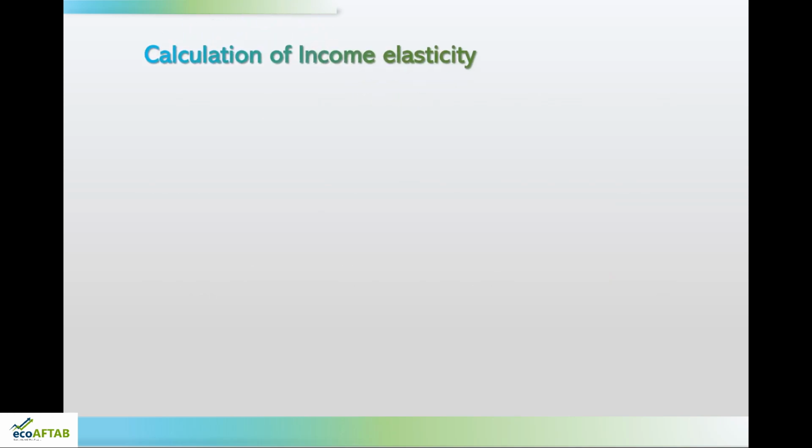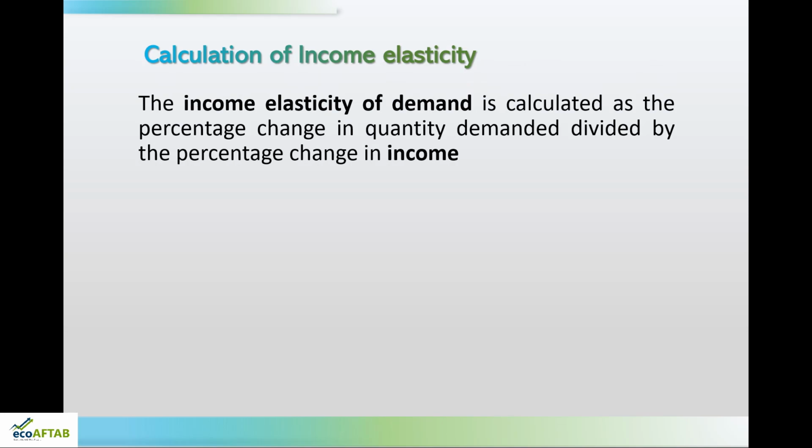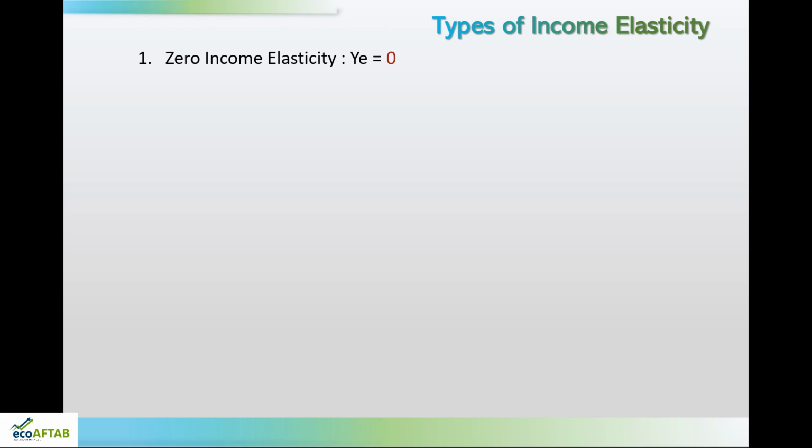When you speak about income elasticity calculation, it is similar to price elasticity. The formula is, the income elasticity of demand is calculated as percentage change in quantity demanded divided by percentage change in income. This we will see later. We will move ahead and try to understand what are the different types of income elasticity. In our case, the first is zero income elasticity.